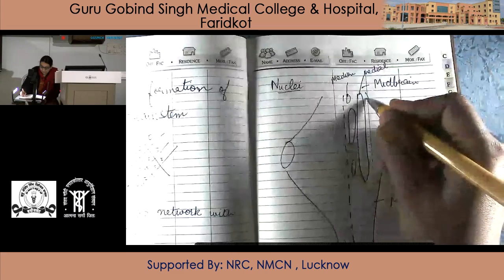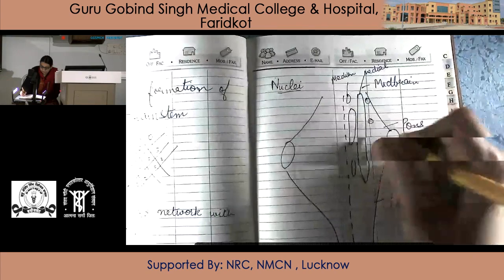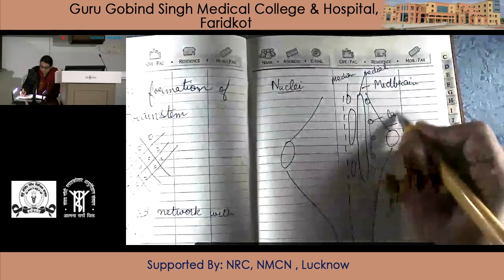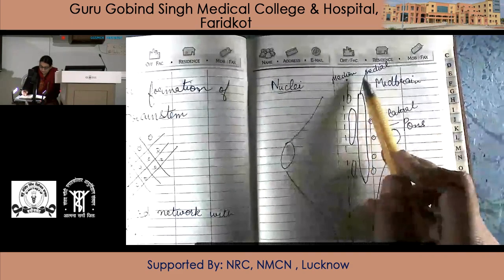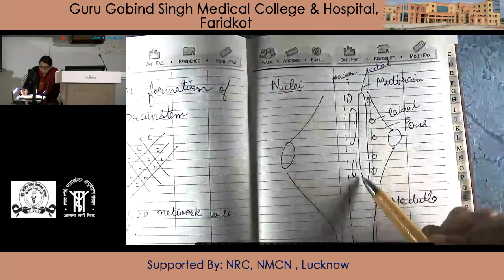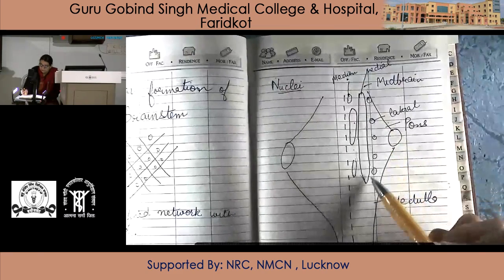And parallel to it is the lateral column of the nuclei. So there are three columns of nuclei: median, medial and lateral groups of nuclei.